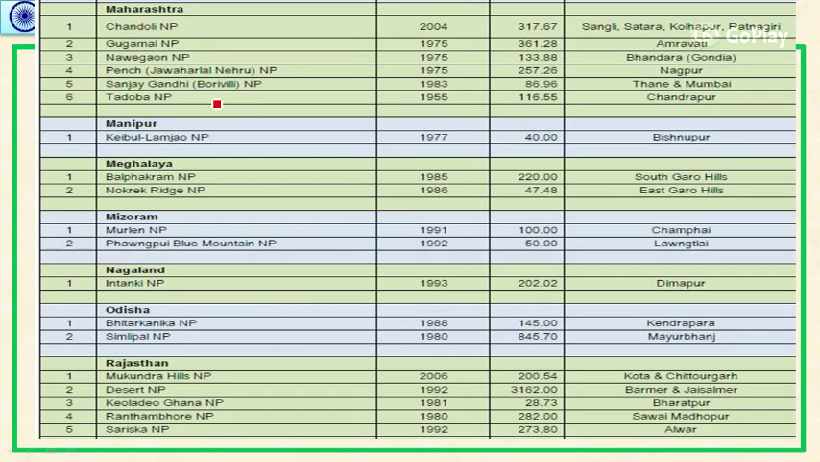In Maharashtra, we have Chandoli, Gugamal, Navegaon, Pench, Sanjay Gandhi, and Tadoba. Okay. In Manipur, we have Keibul Lamjao. In Meghalaya, we have Balphakram and Nokrek Ridge National Park. In Mizoram, we have Murlen and Phawngpui Blue Mountain National Park. In Nagaland, we have Intanki National Park. In Odisha, we have Bhitarkanika and Simlipal. In Rajasthan, we have 5 national parks. There is Mukundara Hills, Desert National Park, Keoladeo National Park, Bharatpur, Ranthambore, and Sariska National Park.